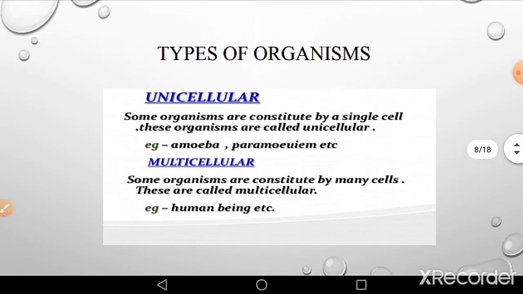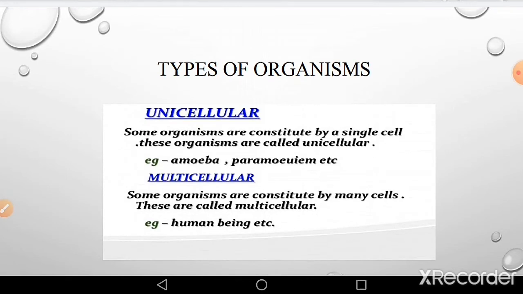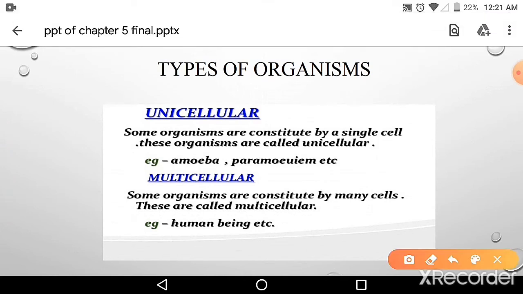So now let us study the types of organisms which consist of cells: unicellular and multicellular. Unicellular means those organisms which have only one cell. Only a single cell carries out all the metabolic activities in the body. For example, amoeba and paramecium. Multicellular means all the other organisms which consist of more than one cell. For example, human beings, animals, plants, all these are multicellular organisms.